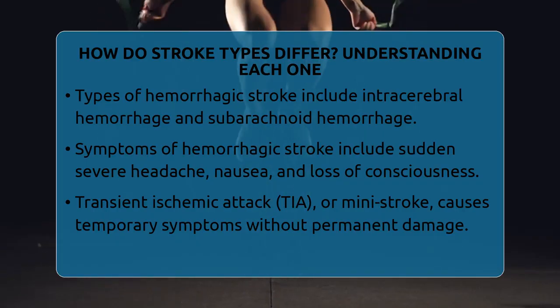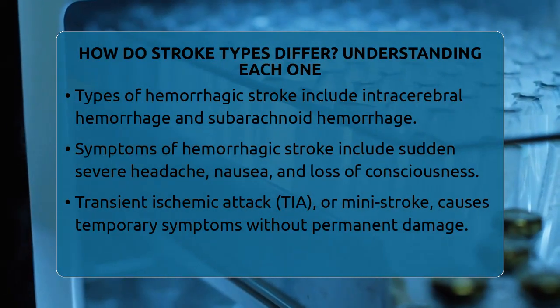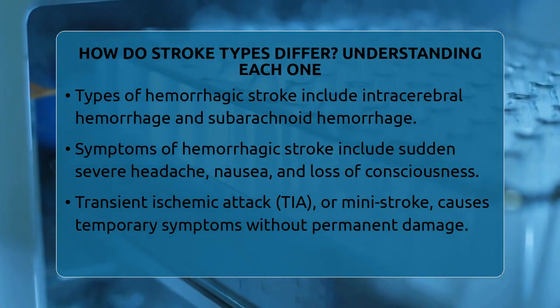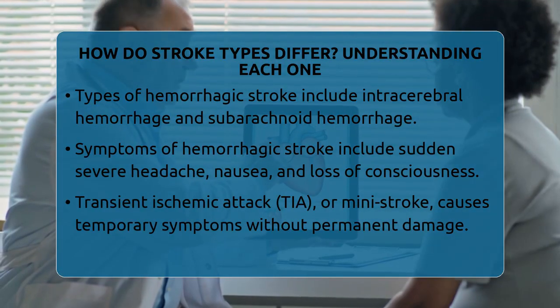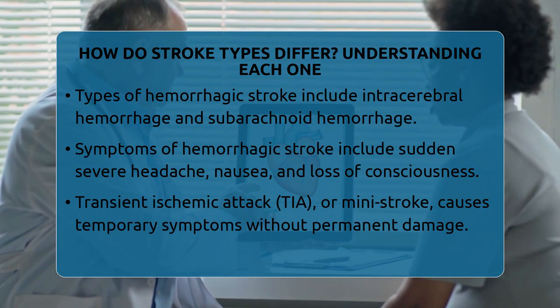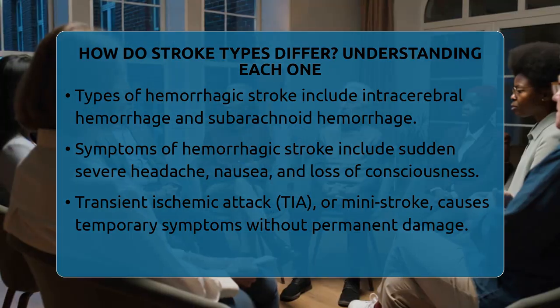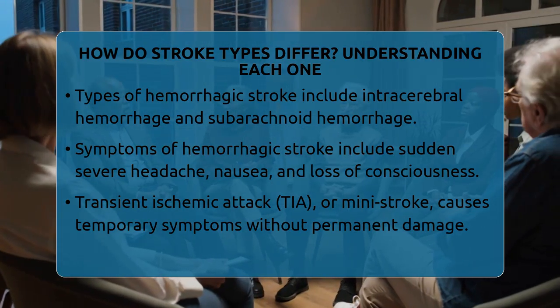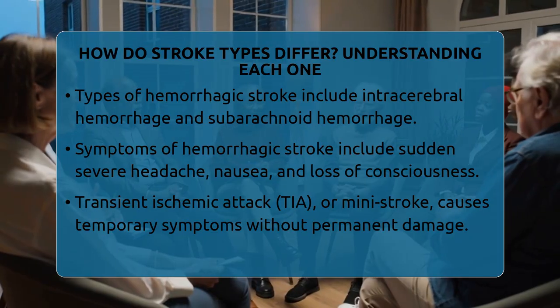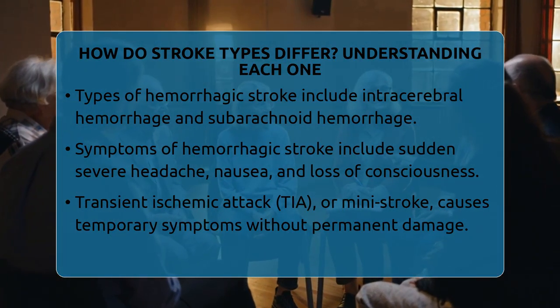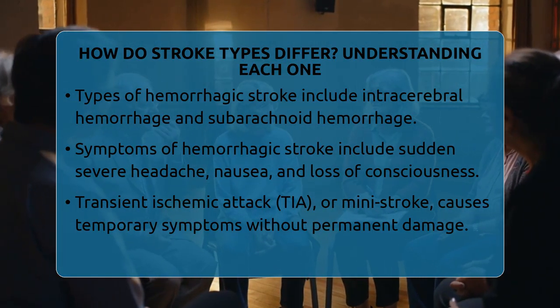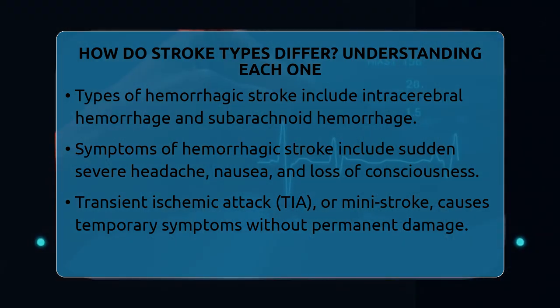Sometimes, strokes are classified based on their cause when no clear reason is found after thorough testing. These are called cryptogenic strokes. Other times, strokes are categorized by the part of the brain affected. For example, a stroke in the brainstem can impact vital functions like breathing and heartbeat, leading to severe disability. A stroke in the cerebellum can cause problems with balance and coordination.